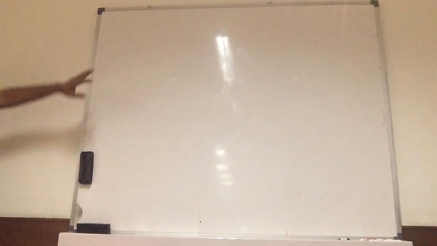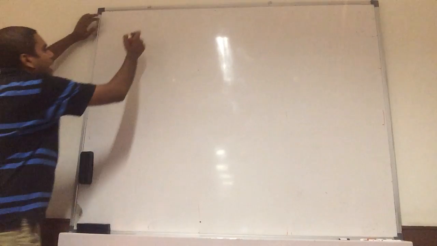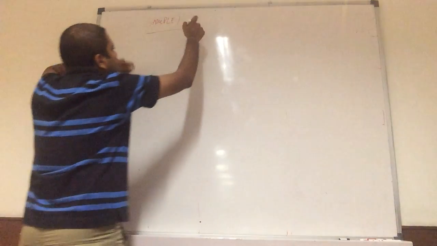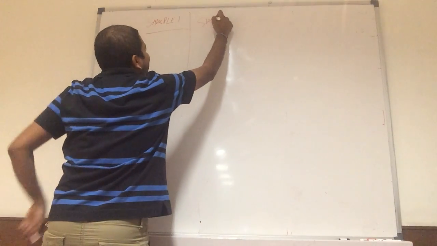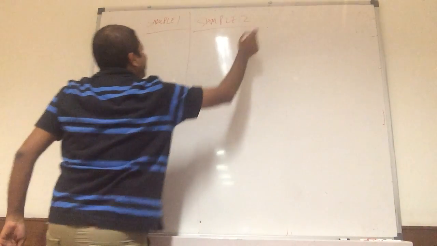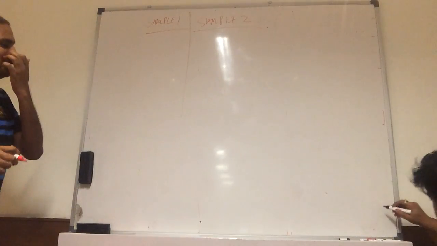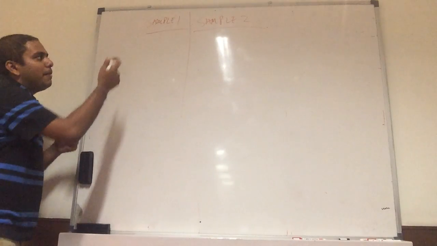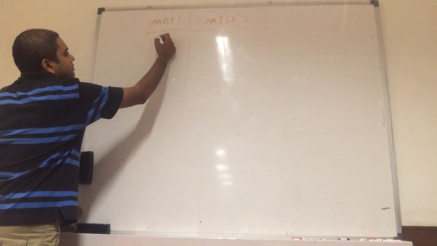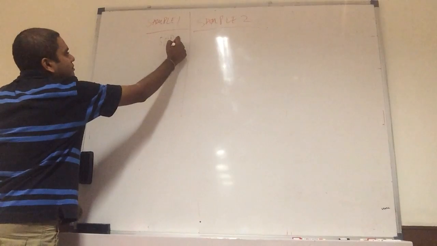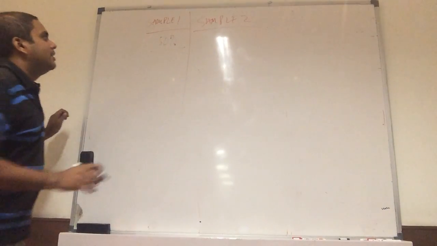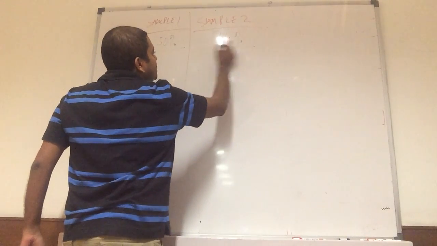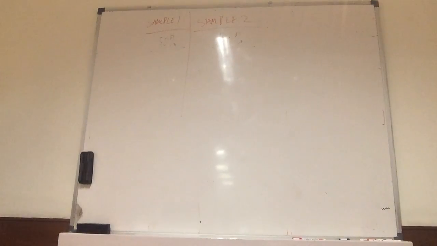This is a little jump from the simple example, okay? I have sample 1. In sample 1, 50% of people gave a positive response. In sample 2, 44% of people gave a positive response.